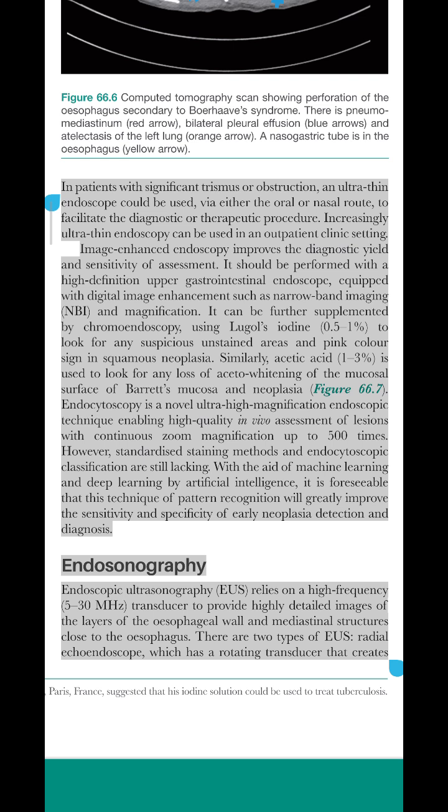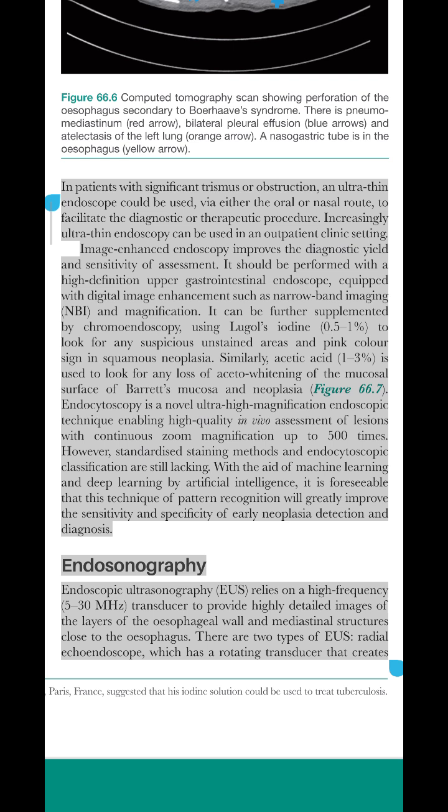Increasingly, ultra-thin endoscopy can be used in an outpatient clinic setting. Image-enhanced endoscopy improves the diagnostic yield and sensitivity of assessment. It should be performed with a high-definition upper gastrointestinal endoscope, equipped with digital image enhancement such as narrow-band imaging, NBI, and magnification. It can be further supplemented by chromoendoscopy, using Lugol's iodine, 0.5-1%, to look for any suspicious unstained areas and pink color sign in squamous neoplasia.